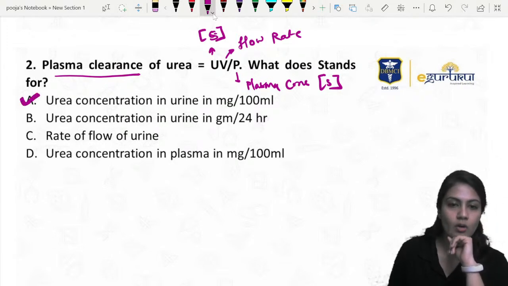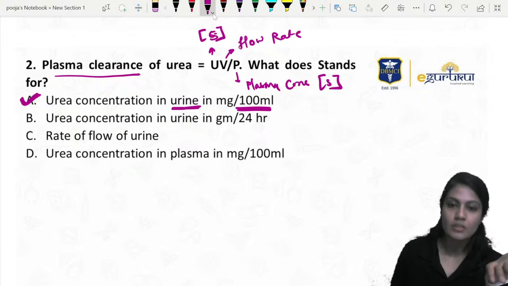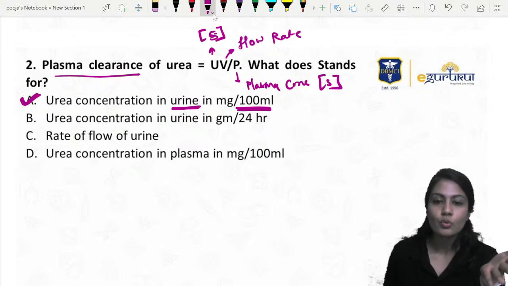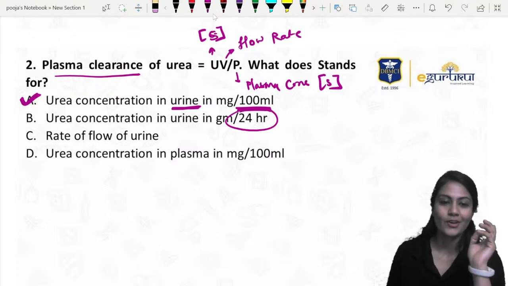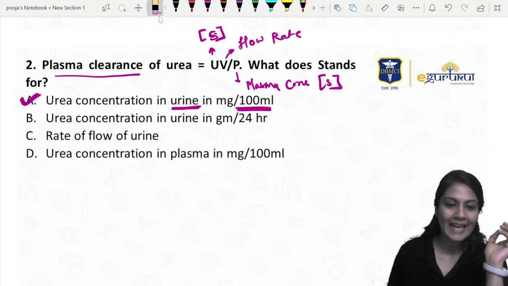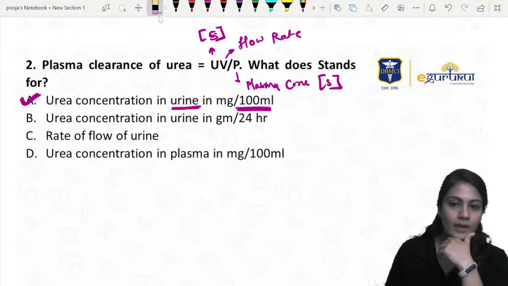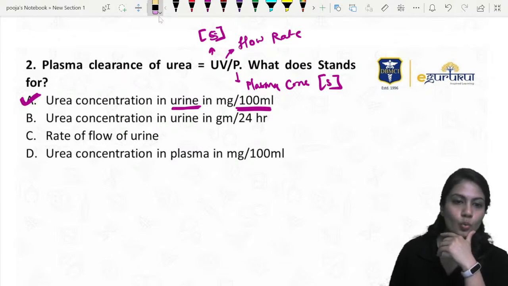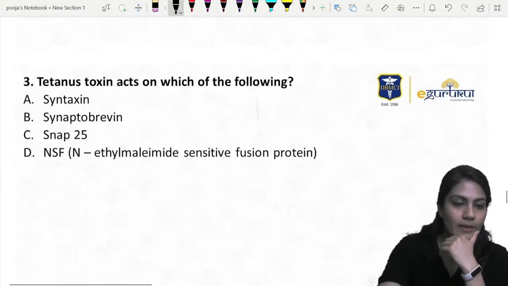That is the urea concentration in the urine in mg per 100 ml, that is the deciliter. That means the concentration that it wants to give us. We do not take 24 hours or at all, and that too in grams, that is not going to happen. So the correct answer over here is option A. They asked about the plasma clearance of the urea, UV by P, so what does the U stand for? Okay, U stands for that. Anyways, let's move ahead.